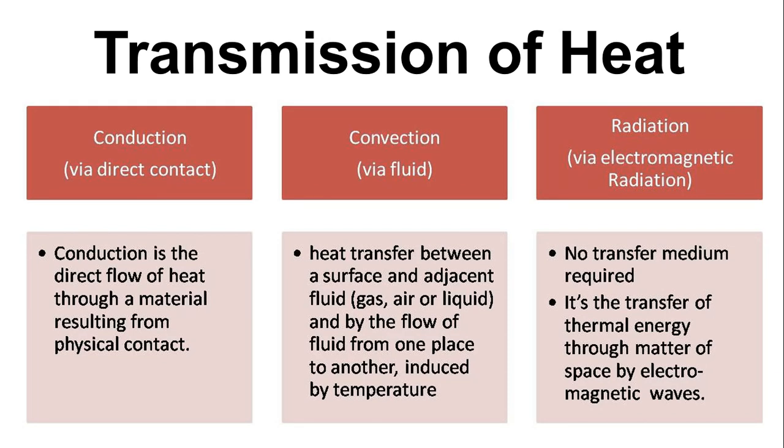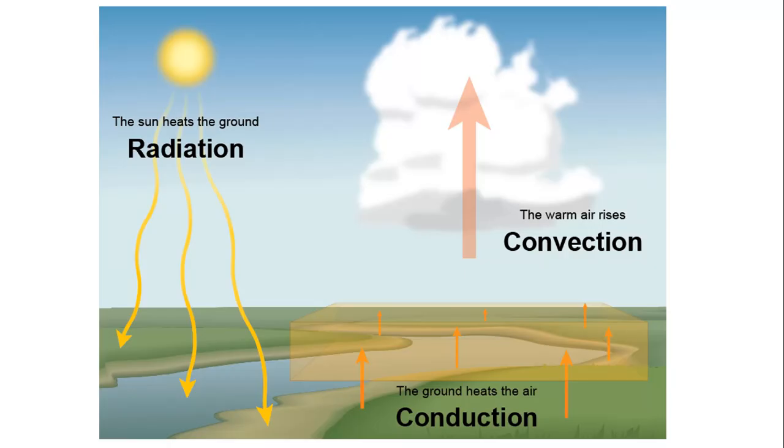And the next one is radiation. Radiation is via electromagnetic radiation. No transfer medium is required, that is, even in a vacuum electromagnetic radiation functions. It is the transfer of thermal energy through the matter of space by electromagnetic waves. So these are the three types of how heat can be transferred from one place to another: conduction, which is direct contact, convection, and radiation. Now see the examples clearly.